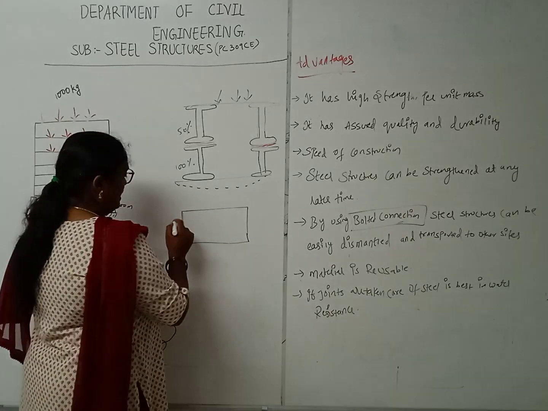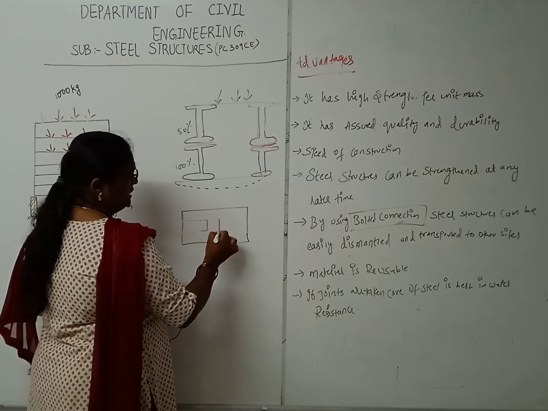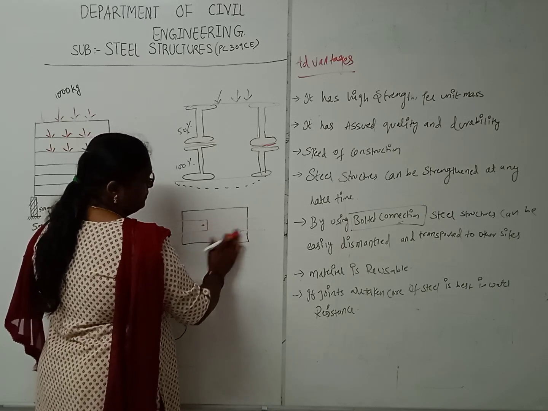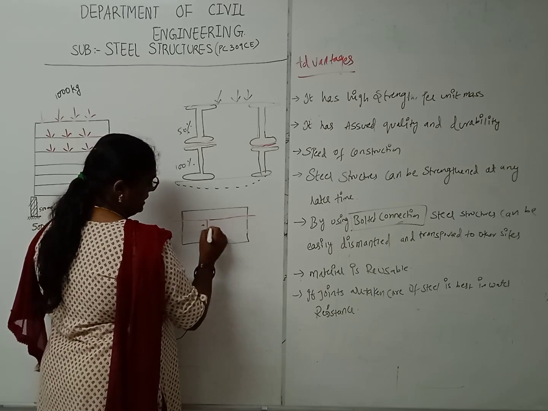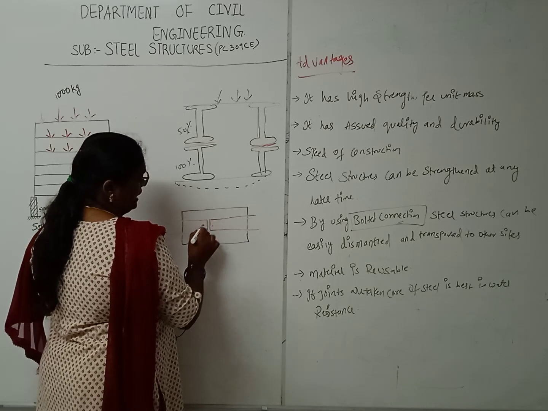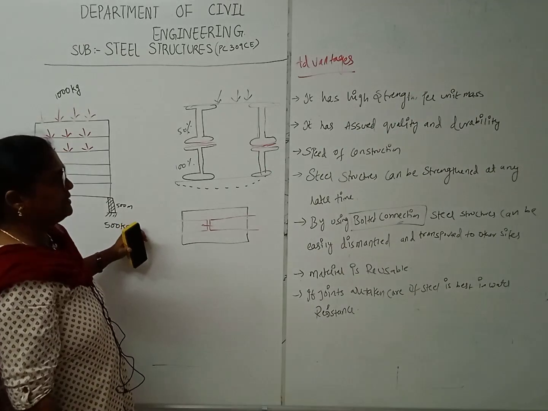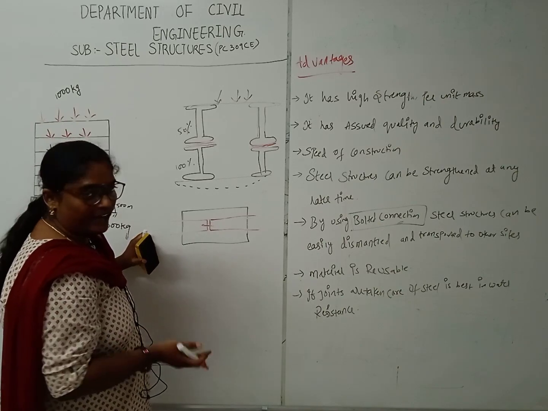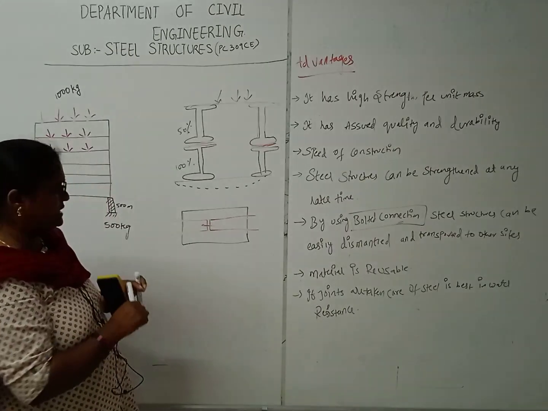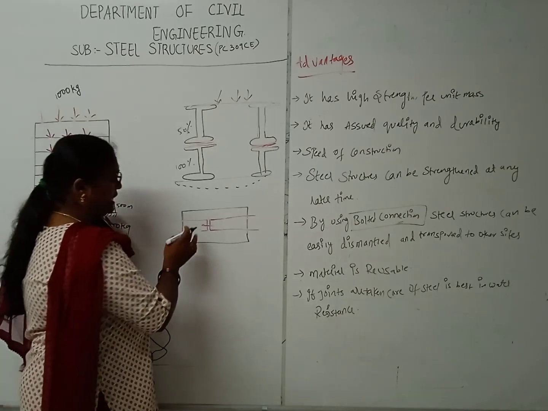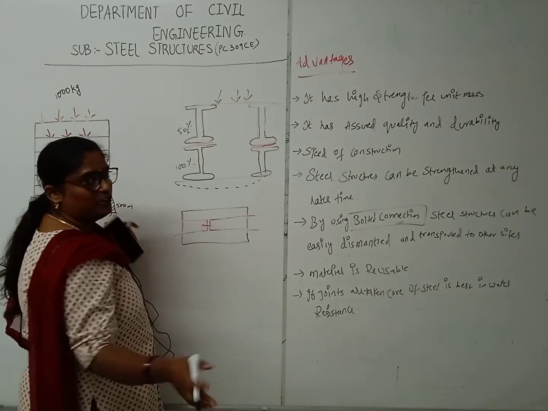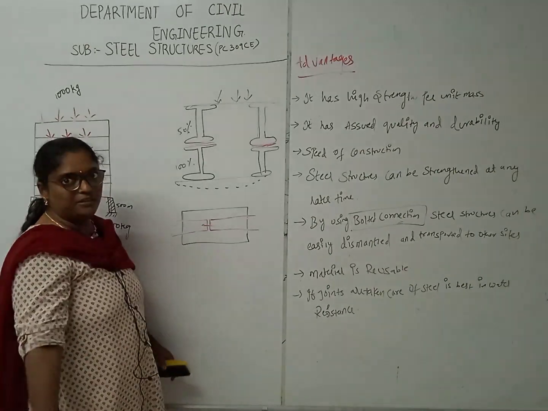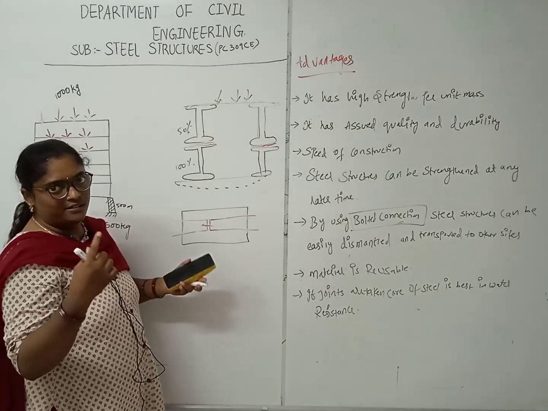This is your member, and these both have been connected by using a bolt. So what are they saying here? By using bolted connections, steel structures can easily be dismantled and transported to other sites. What we will be doing here is loosening these connections and taking the material from one side to another, because whatever material you are using, we are making one-to-one connections here.